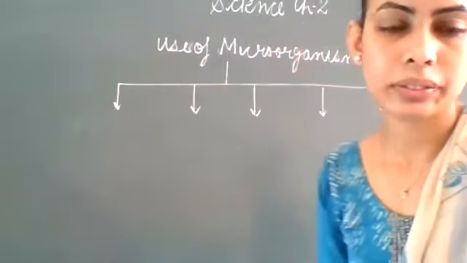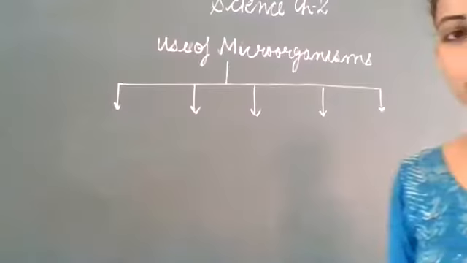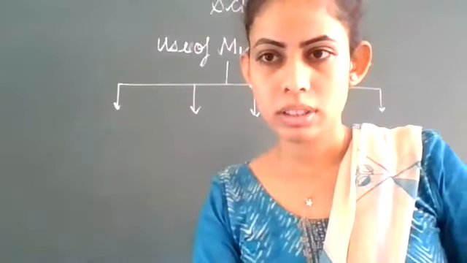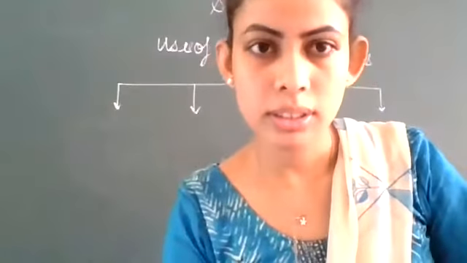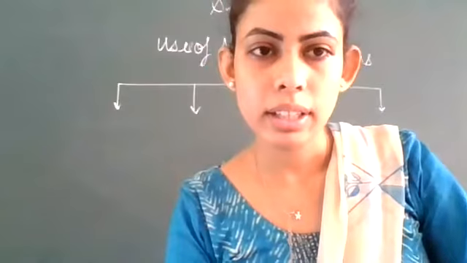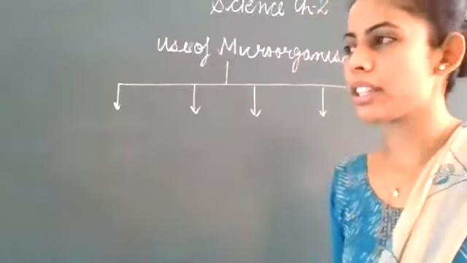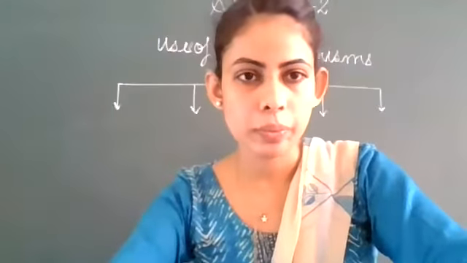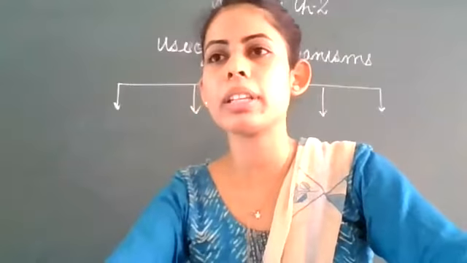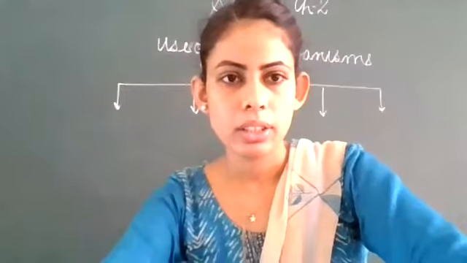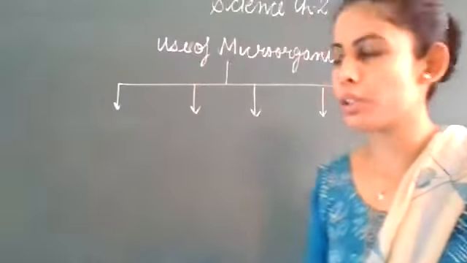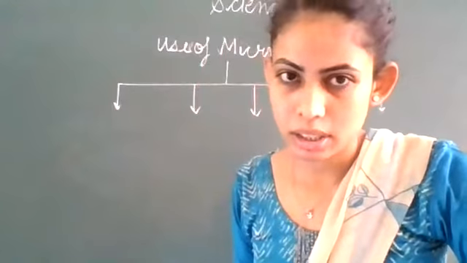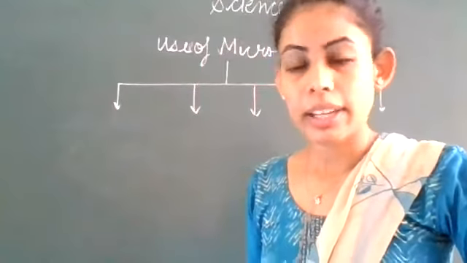Yes, Sia. The microorganisms like bacteria are used for making curd and bread. Yes. So the first one is that it is used for making bread, curd, and other beverages also. For example, alcohol and wine are made from it. Ma'am, acetic acid is also made, and medicines. Vinegar. Antibiotics.